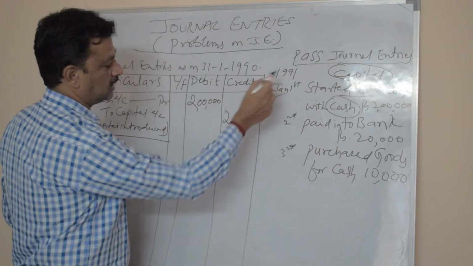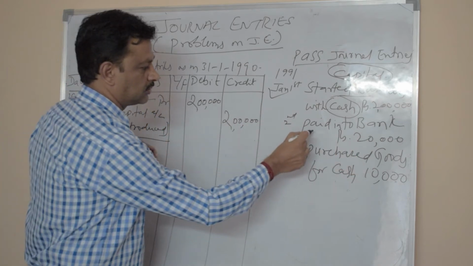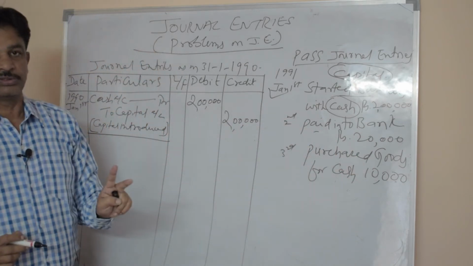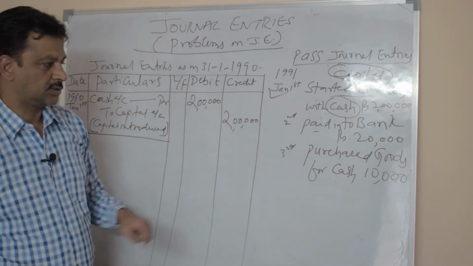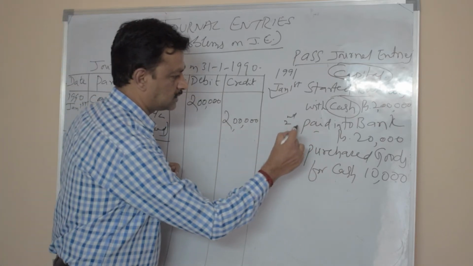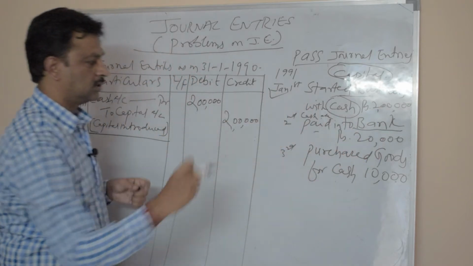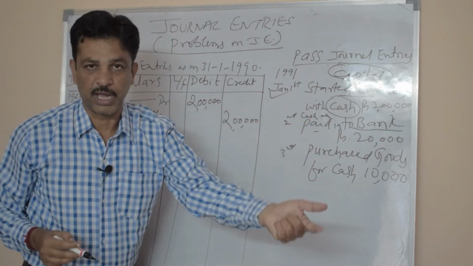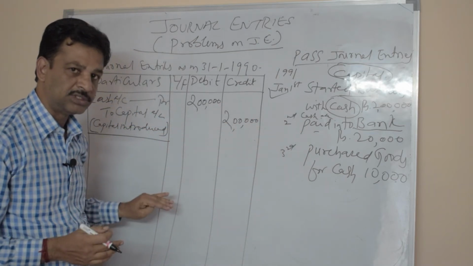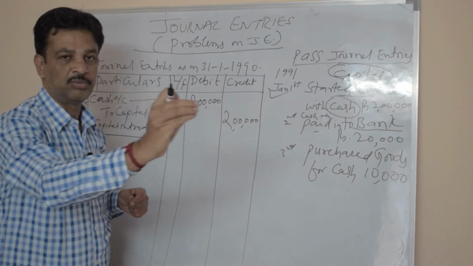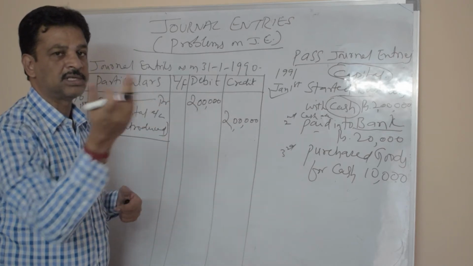Come to the second. 2nd January 1991, paid into bank rupees 20,000. You can identify two accounts here. Paid into bank means cash will be paid into bank. One is cash account, another is bank account. So bank balance is increasing and cash balance is reducing.